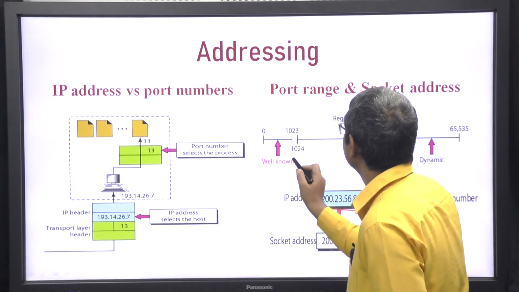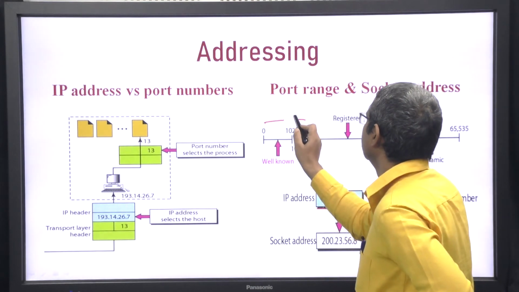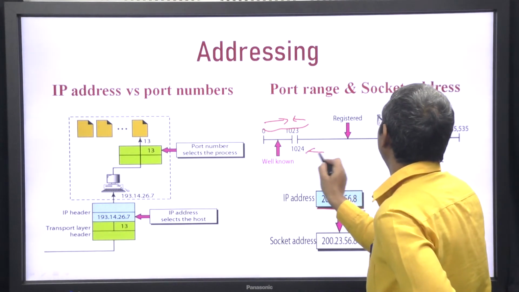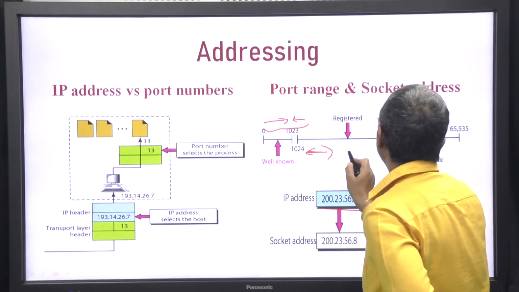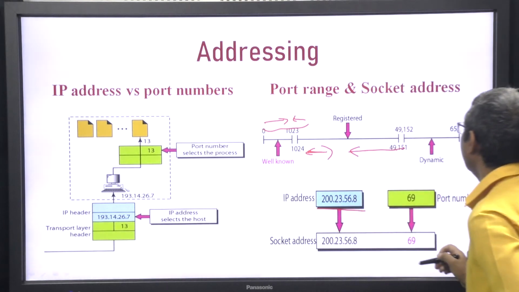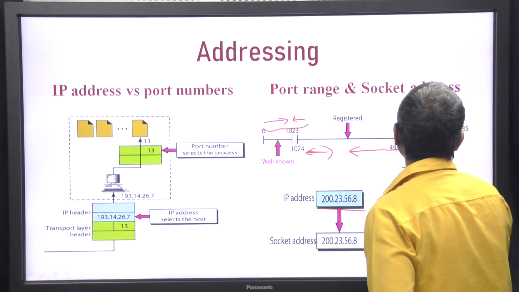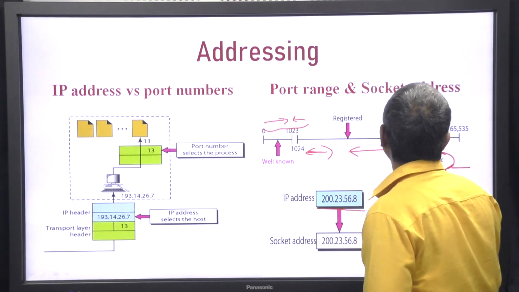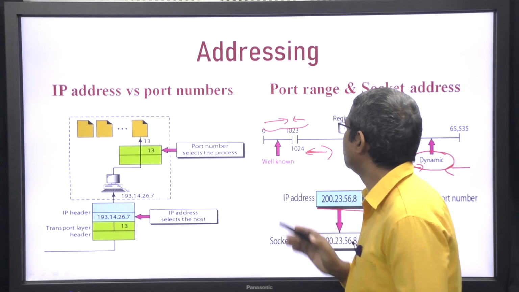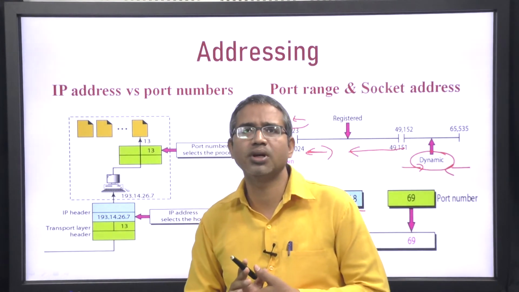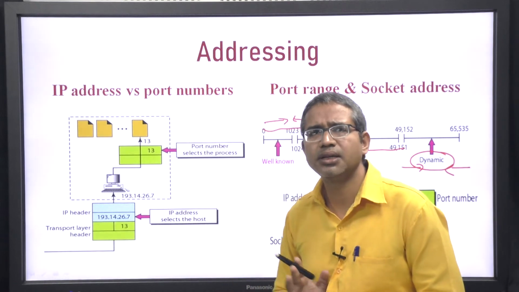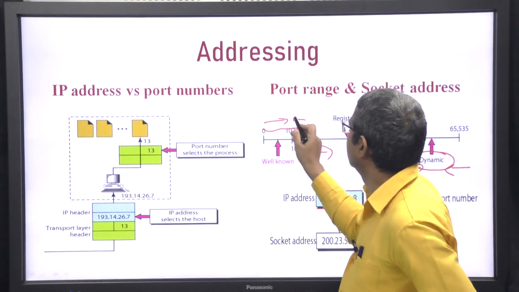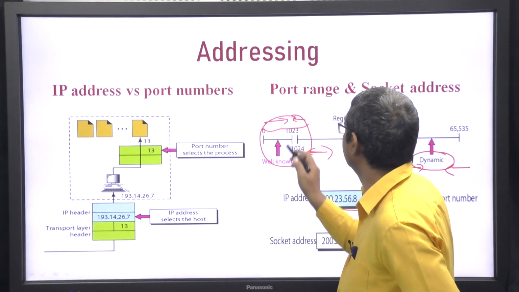IANA defined some range for the port numbers: from 0 to 1023, these are the well known port numbers; from 1024 to 49151, these are registered port numbers; and then dynamic port numbers from 49152 to 65535. From 0 to 1023 are protocols such as simple mail transfer protocol, SMTP, hypertext transfer protocol, and several other well known transfer protocols, which are assigned numbers between 0 and 1023.